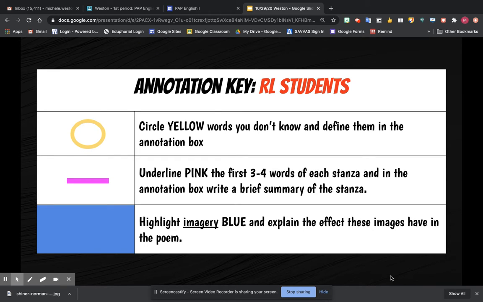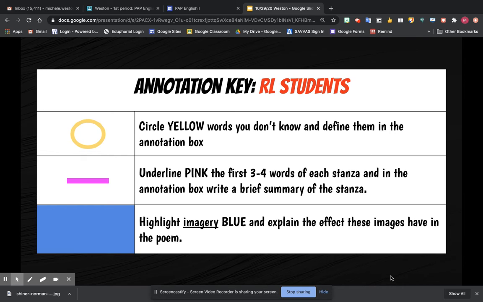Okay, so for remote learners, when you read the poem, go through and do your first read. I want you to always circle words you don't know and define them in the annotation box. I want you to underline pink the first 3 or 4 words of each stanza, and then in the annotation box, write just a very brief summary of what that stanza is about. So just a very small little summary.